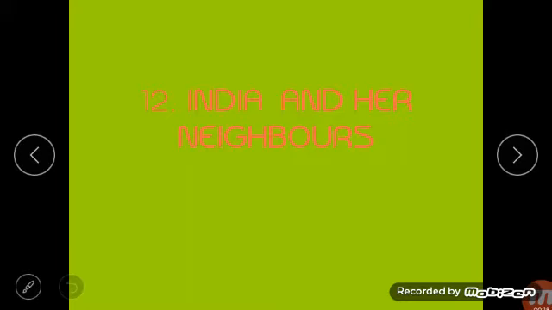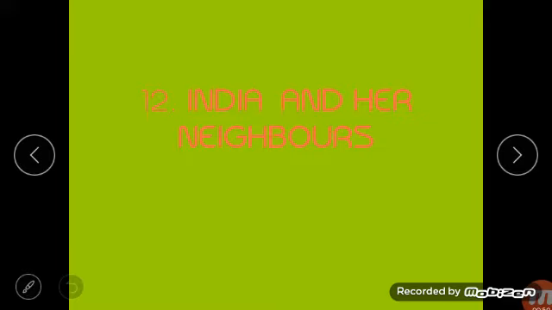Before starting the chapter, you should know the answers to all these questions, such as: what is the capital of India? That is New Delhi. The Indian Ocean lies to the south of India. Mount Everest is the highest peak in the Himalayas. Yamuna is a tributary of river Ganga, and Sri Lanka is a neighboring country of India. These questions are given in your book, and you have to tick the correct option. If you did not know them, please tick them in your book.